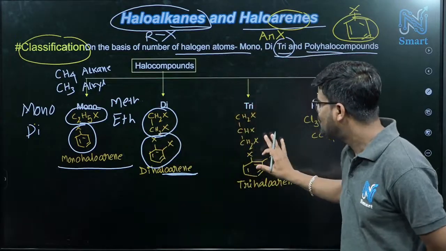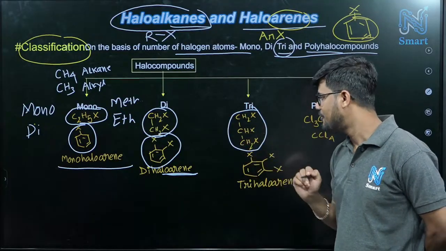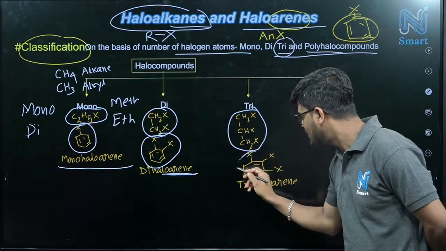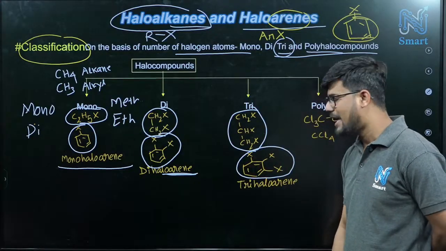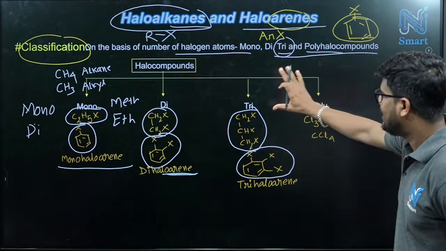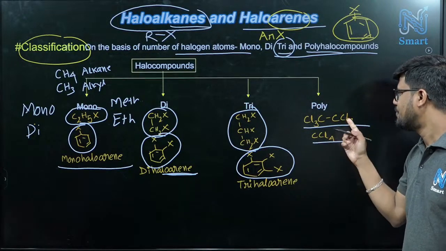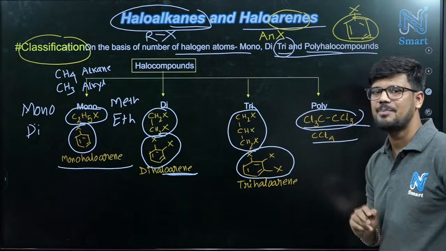Clear? Tri means, see this molecule, 3 halides will be there. Second structure based on arenes, here also we have 3. So basically these are basic classifications, and here we have more than 3. So first example we have total 6, second example 4.